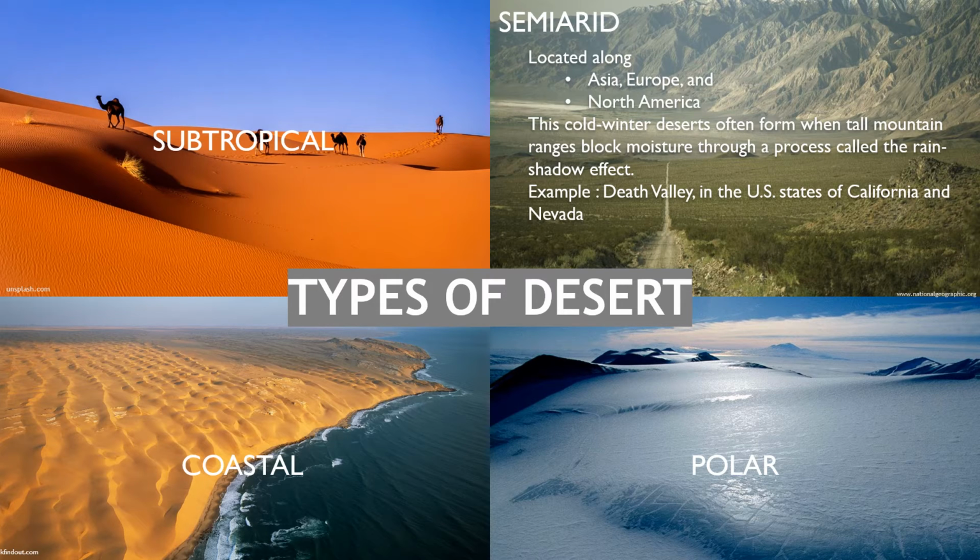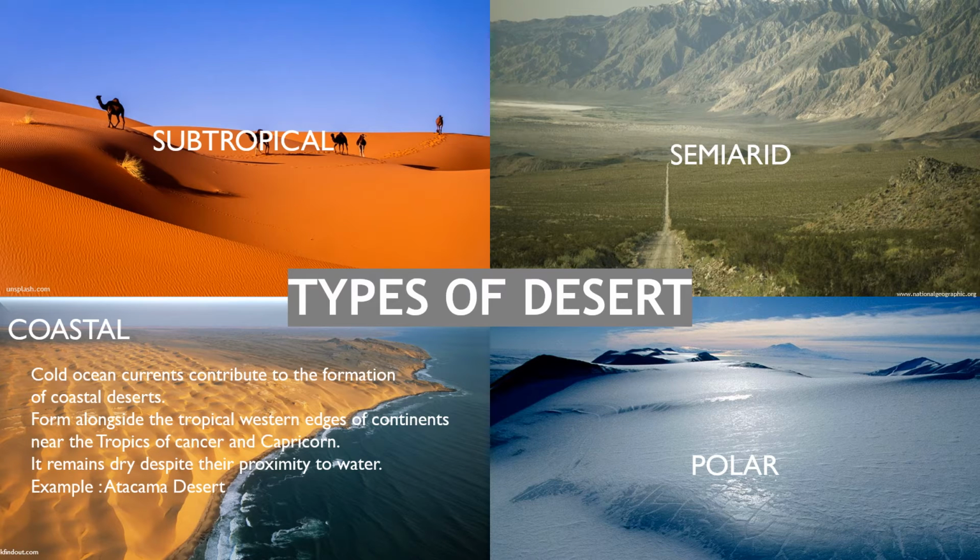Semi-arid deserts are located along Asia, Europe, and North America. These cold winter deserts often form when tall mountain ranges block moisture through a process called the rain shadow effect. An example of this desert is Death Valley in the U.S. states of California and Nevada.